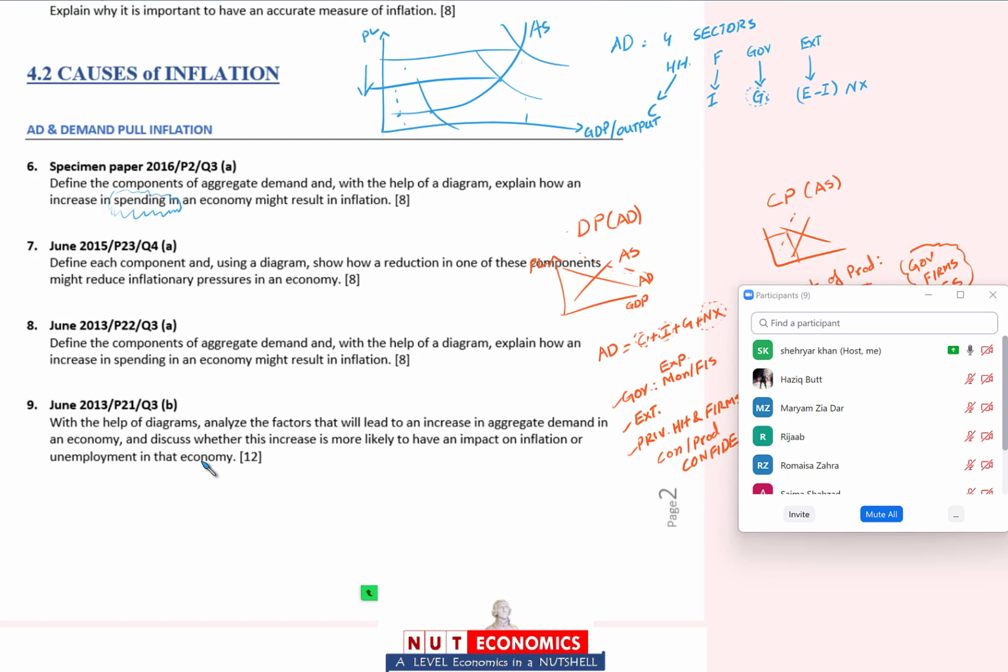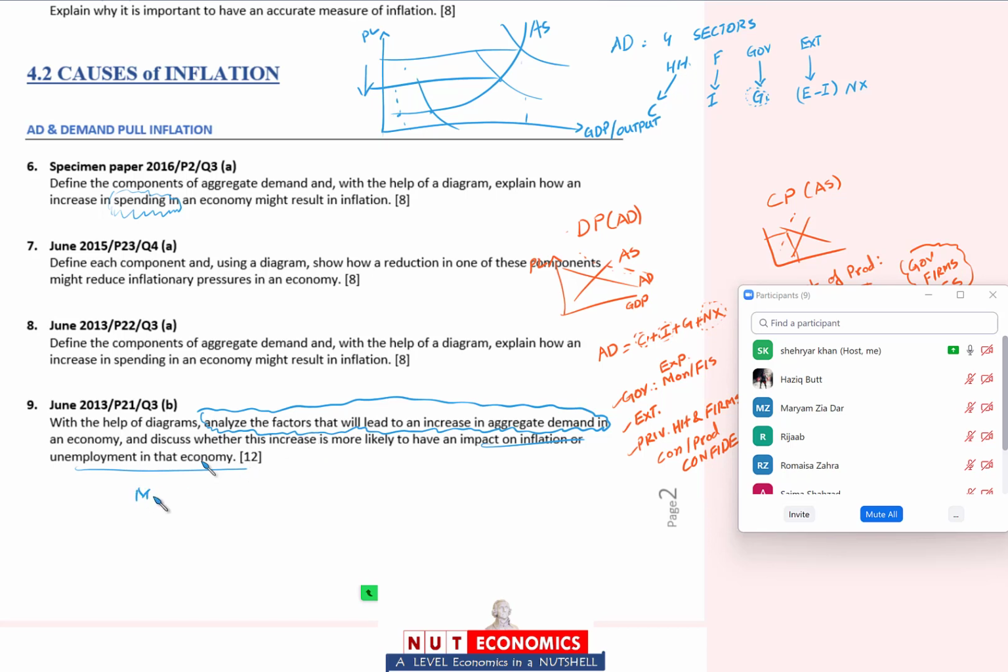So if you look at this question, it has 2 parts. Analyze the factors that would lead to an increase in aggregate demand. That is the first thing. You have to discuss the factors that can shift the aggregate demand to the right, and then you have to discuss whether this increase is more likely to have an impact on inflation or unemployment. So will it be inflation or unemployment? So this combines 2 parts.